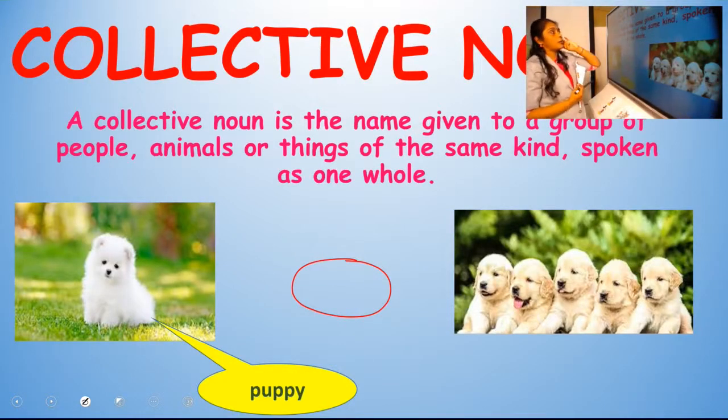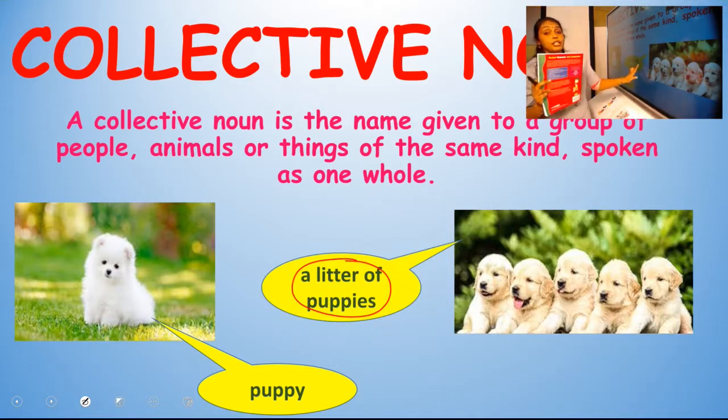So, a collective noun is the name given to a group of people. I told you group of people means we can use the players, a team of players. Then animals, a litter of puppies, and things, a bouquet of roses, of the same kind spoken as one whole. That is collective nouns. Clear?